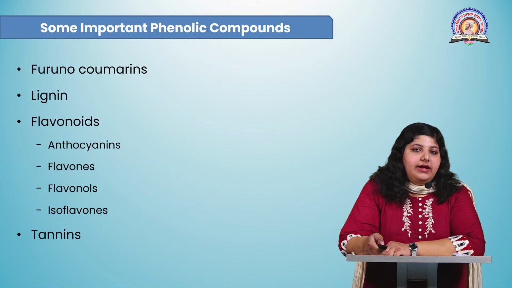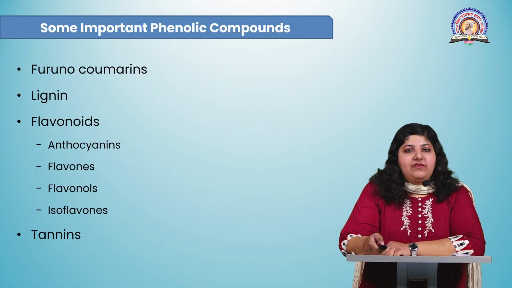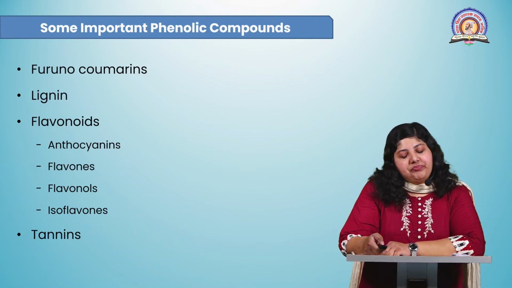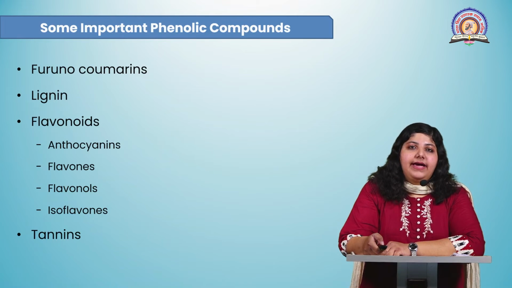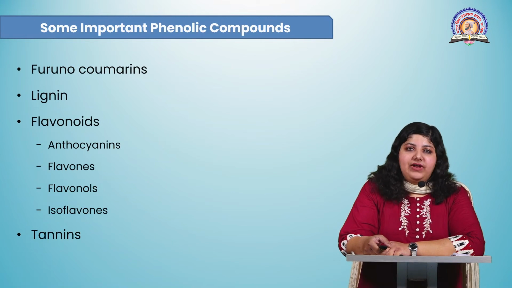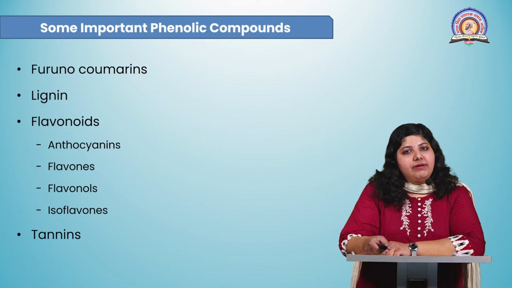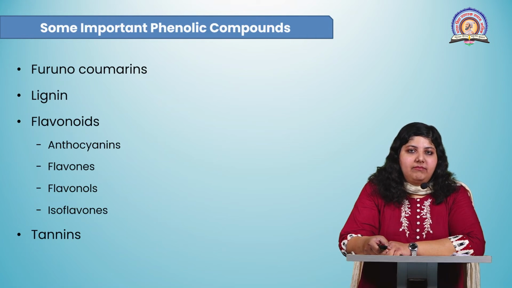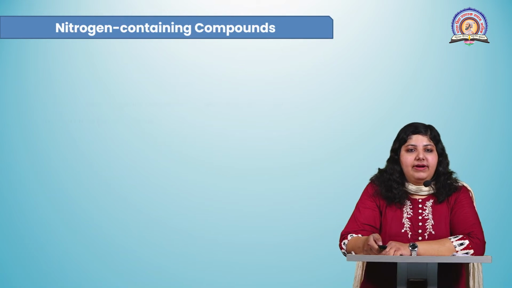The anthocyanin is the purple colored pigment found in flowers and fruits. This anthocyanin pigment helps in attracting pollinators and helps in seed dispersal. Flavones and flavonols are also UV protecting, or they protect the plant from UV damage. And isoflavones have antimicrobial activity. Now tannins are also one more important class of phenolic compounds. They are mostly restricted to woody plants. They are found in the bark of trees, and tannins also have antimicrobial and antibacterial activity.